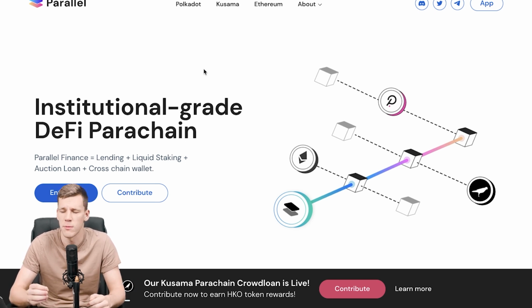Also, we're going to have some smart staking over here, or algorithmic staking, which is going to choose the nodes which are paying out the most rewards to the stakers right now, so we can increase our income from staking and validating the blockchain. And also Heiko and Parallel Finance are going to bring in the functionality of basically liquid crowdloans, where we can get pKSM and pDOT for providing our KSM and DOT for crowdloans, and always stay liquid, because we will be able to sell or trade these tokens at any time, and they will never be locked.